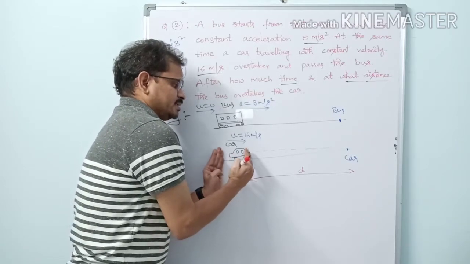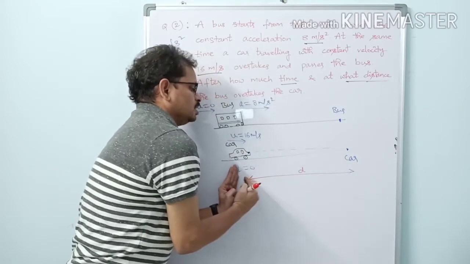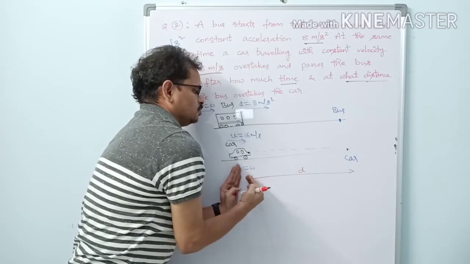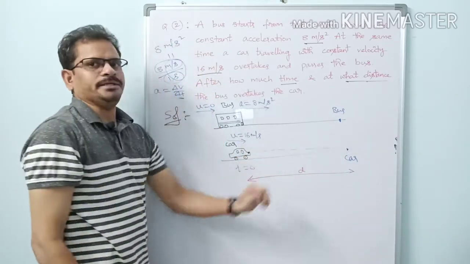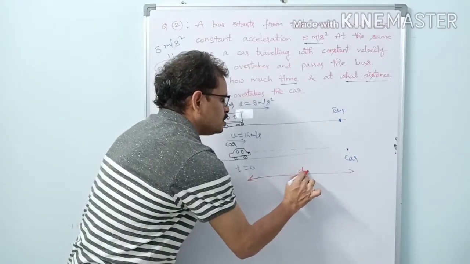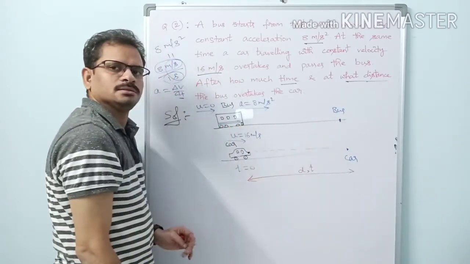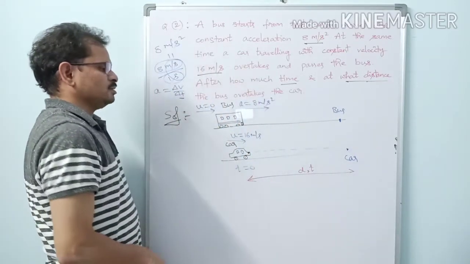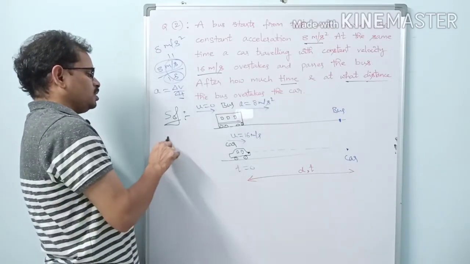And here the bus is overtaking the car after traveling a distance d. So both of them are meeting at this position here. So what is the distance traveled by the car? d. What is the distance traveled by the bus? d only. It is very clear here. Then what about time? Time is also t seconds. Let the bus overtake the car after t seconds. It is also very clear. So now let us find d equal to how much?